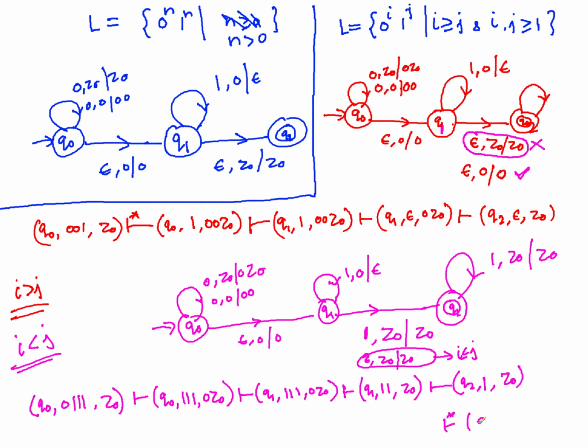So finally you will have q2, epsilon and z0. We don't care about the stack symbol, we just see that this is a final state, input is exhausted, so this is the final ID and therefore this string is accepted, right? So these are a couple of examples, and these may give you an idea to better design a pushdown automata for any context free language. So try practicing a lot, and next let's see a few different types of PDAs.